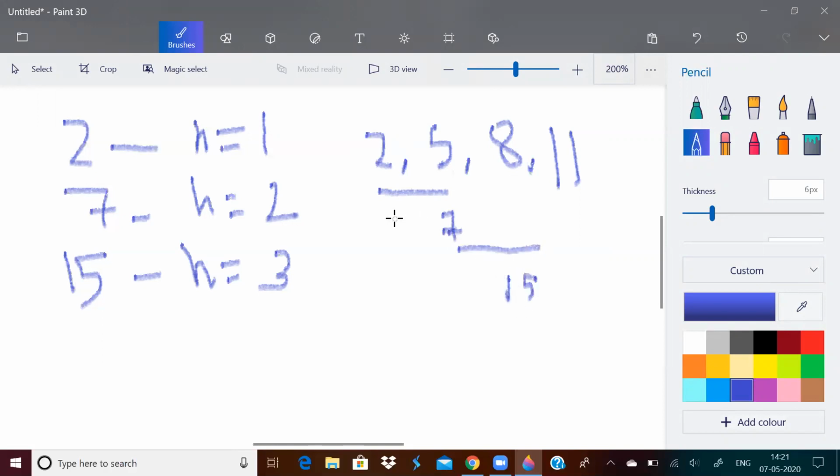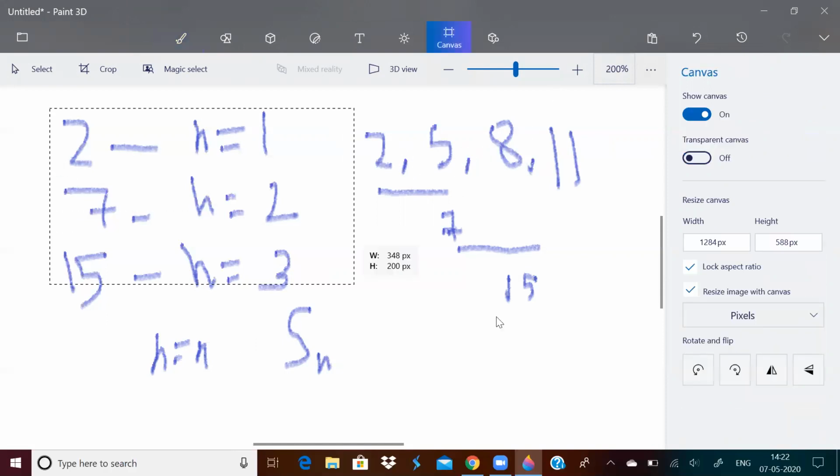7 plus 8, 15. So basically, a pyramid of height 2 is the sum of the first two terms of this AP. A pyramid of height 3 is the sum of the first three terms of this AP. So a pyramid of height n, if h equals n, is basically the sum of n terms of this AP.